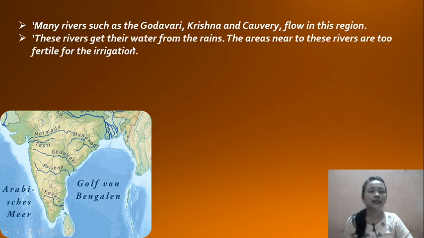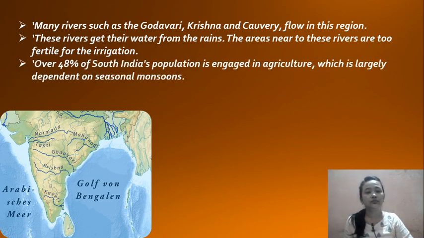Those rivers get their water from the rains, and the area near those rivers is very fertile for irrigation. Irrigation means water supply for agriculture.